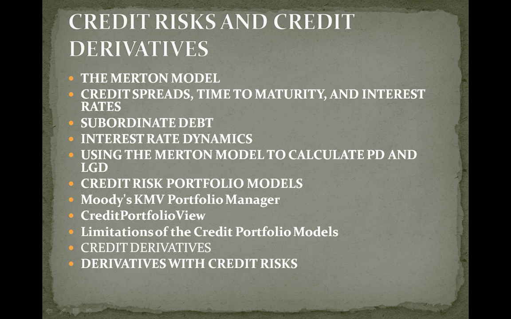Then the swap is settled either by physical delivery of the reference obligation or in cash. If the terms of the swap agreement dictate settlement by physical delivery, the buyer of the CDS delivers the reference obligation to the seller and receives the par value. If the terms are for cash settlement, dealers are surveyed a specific number of days following a credit event to determine the midpoint between bid and ask, called Z, which will be used to calculate the cash payment of 100% minus Z of the notional value.